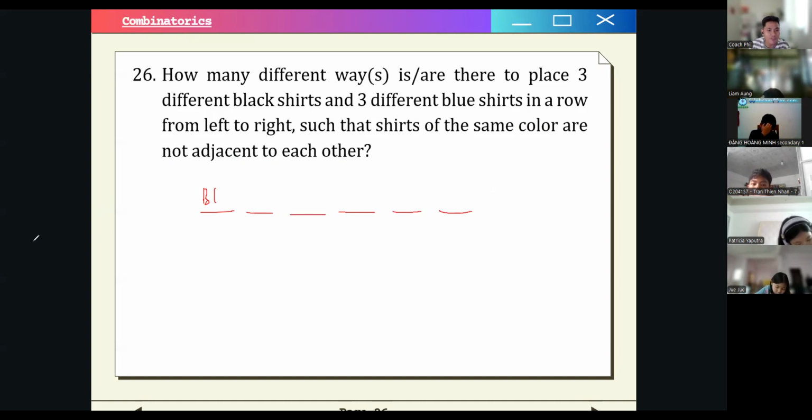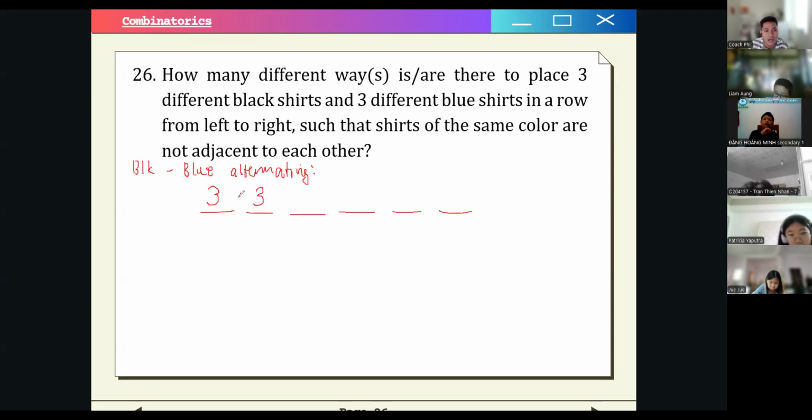So how many ways can we have if we start with black, blue, alternating? For black, we have three options for the shirts. Then for the blue, again three options.